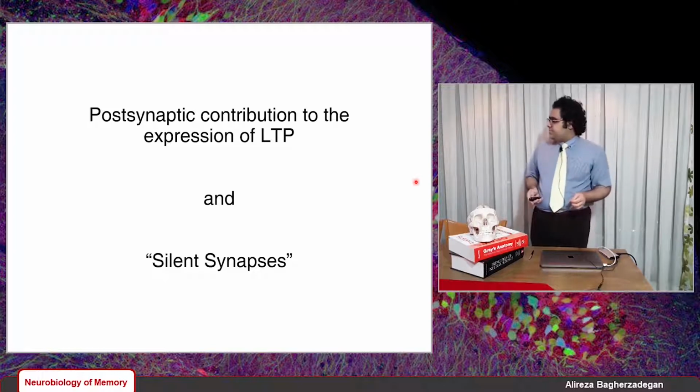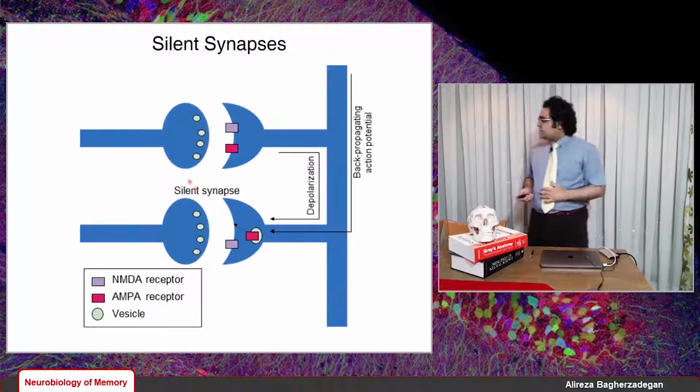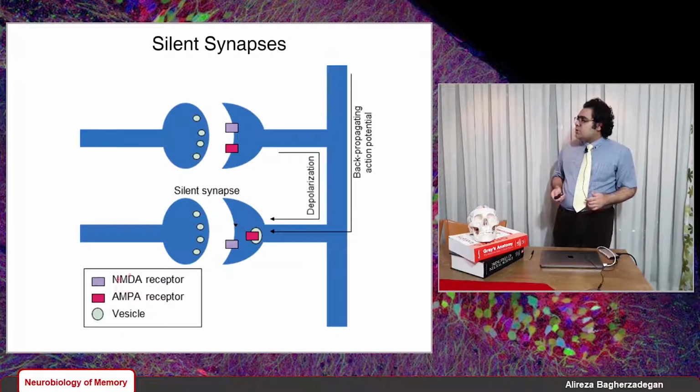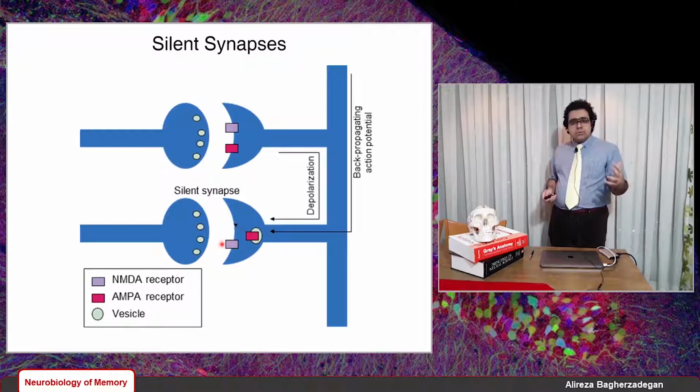And so let's show you a diagram of that. So this is a silent synapse I told you about. It has only NMDA receptors. So when we stimulate this presynaptic terminal, it fails to elicit an EPSP or EPSC in this postsynaptic terminal because it only has NMDA receptors and is not depolarized, okay? This postsynaptic terminal is not depolarized, so these NMDA receptors are still blocked by magnesium ions, so they cannot actually let the calcium ions or sodium ions get in.